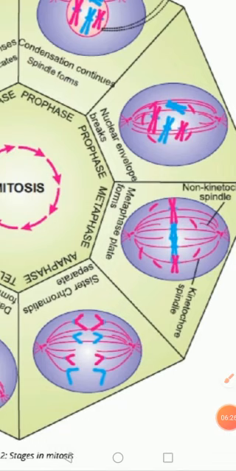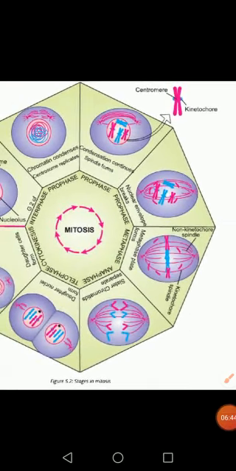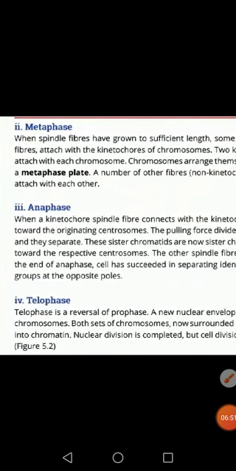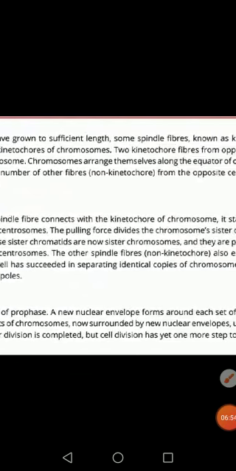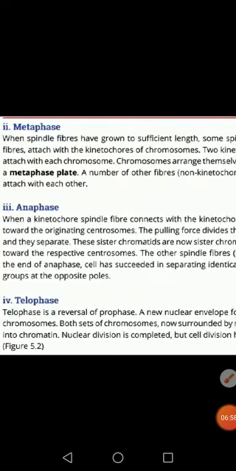So this is the anaphase, in which sister chromosomes are formed, and the chromosomes separate themselves and arrange themselves along the different poles. They will move towards the different poles. So these are the different changes that take place in anaphase. Okay, so what happened in anaphase? When a kinetochore spindle fiber connects with the kinetochore of a chromosome, it starts to pull towards the originating centrosome.